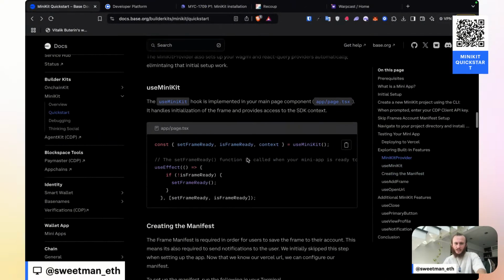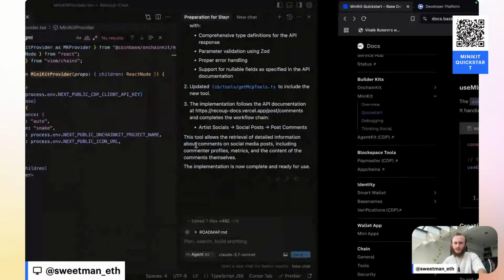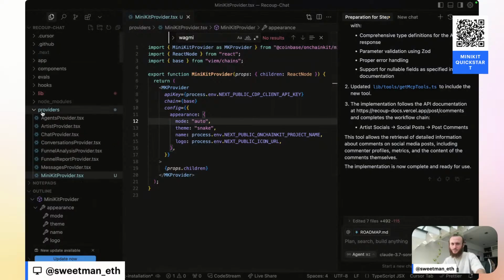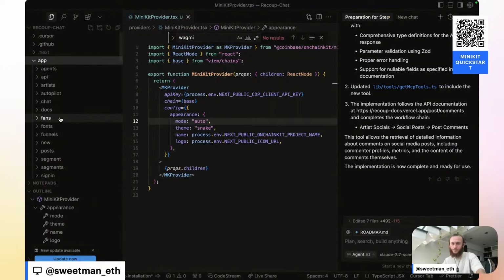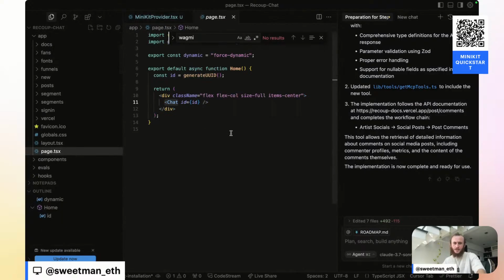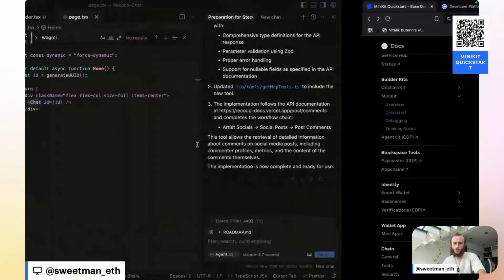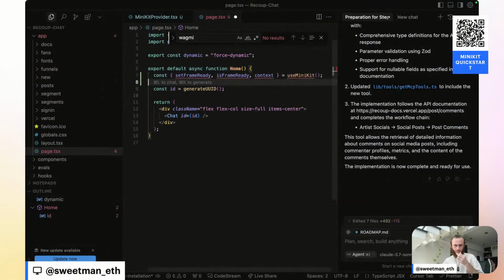And so now we need these hooks in our main page component. So let's go to our main page. Inside of app, we've got page.tsx. And inside of here, we're going to add in these MiniKit hooks.